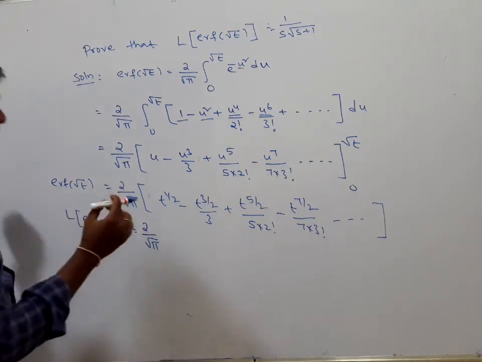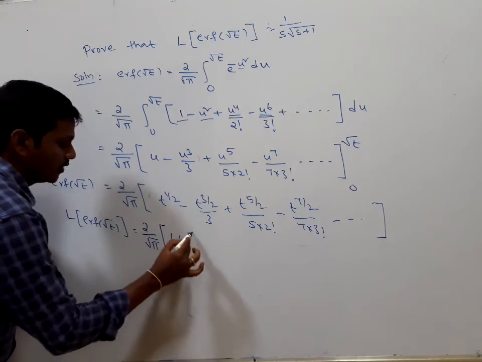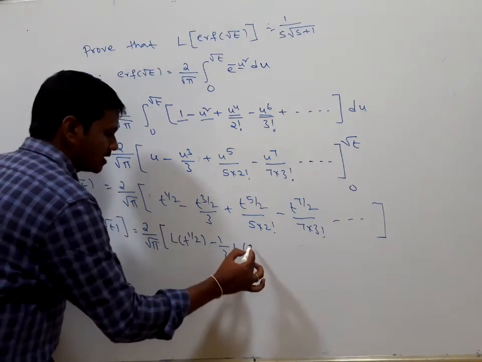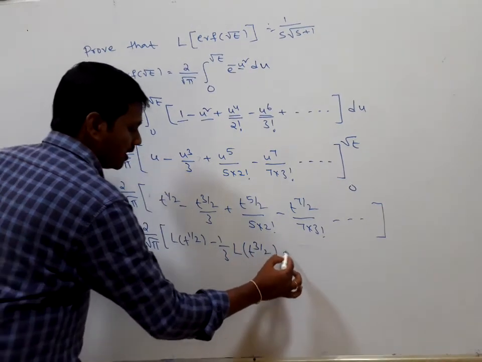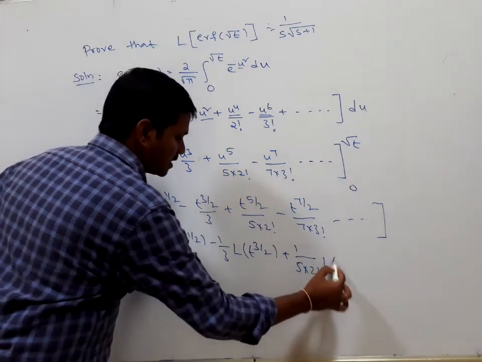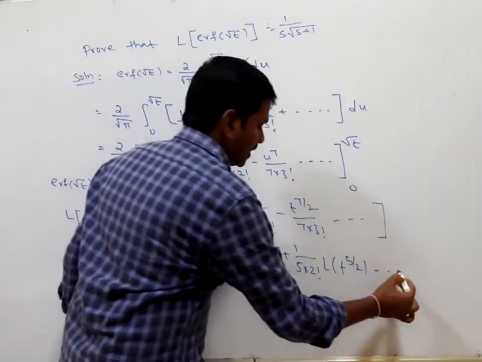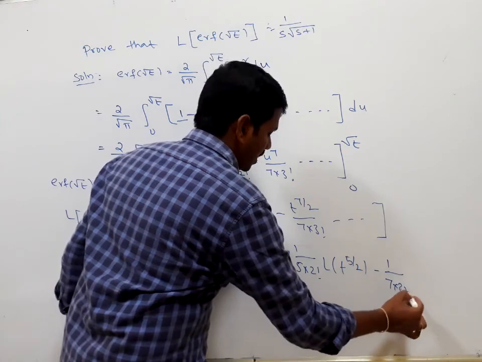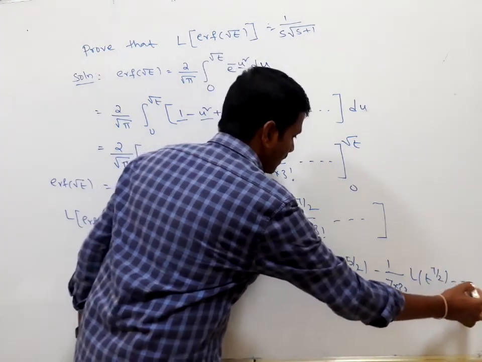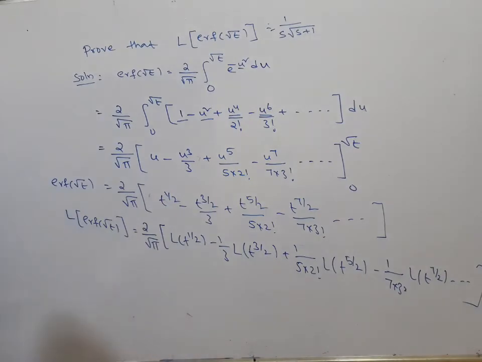Taking the Laplace transform on both sides, we have the Laplace transform of t to the power of 1 by 2, minus 1 by 3 into the Laplace transform of t to the power of 3 by 2, plus 1 by 5 into 2 factorial, the Laplace transform of t to the power of 5 by 2, minus 1 by 7 into 3 factorial, the Laplace transform of t to the power of 7 by 2, and so on. You know that if n is a positive integer, then the Laplace transform of t to the power of n is n factorial divided by s to the power of n plus 1. Here it is not an integer, it is a fraction: 1 by 2, 3 by 2, 5 by 2, 7 by 2. So by using that property,